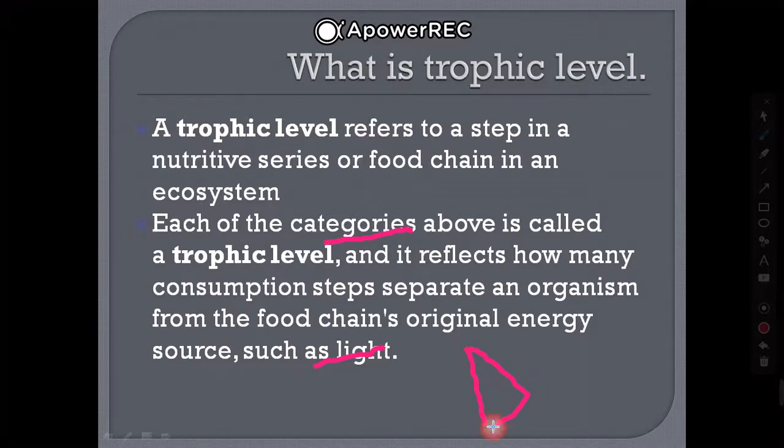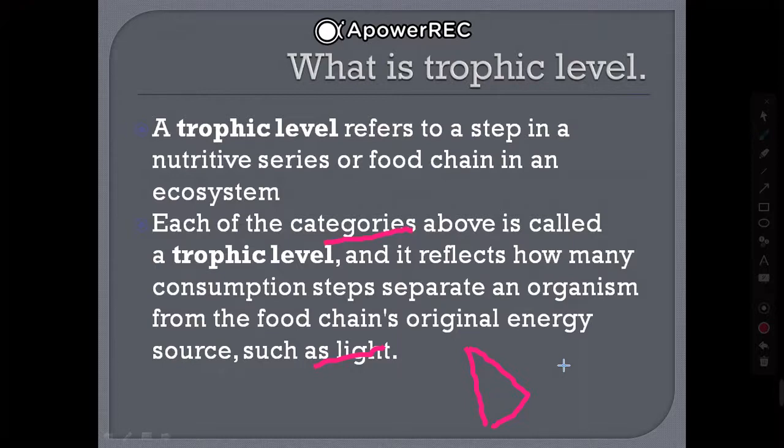Okay, like the figure I will show you, there are a total of five trophic levels. I will tell you about the types of trophic levels in another video, but till then I am answering the questions asked by you.